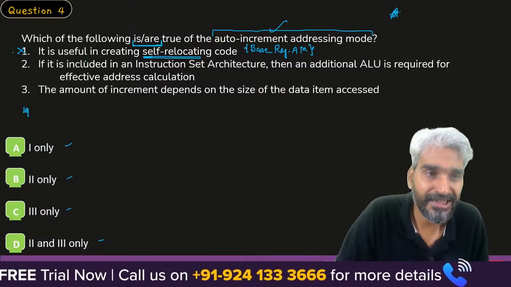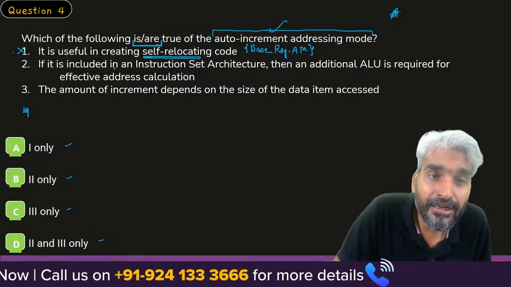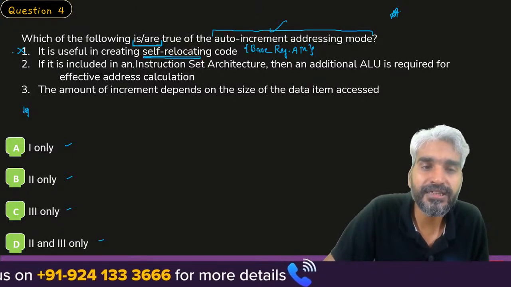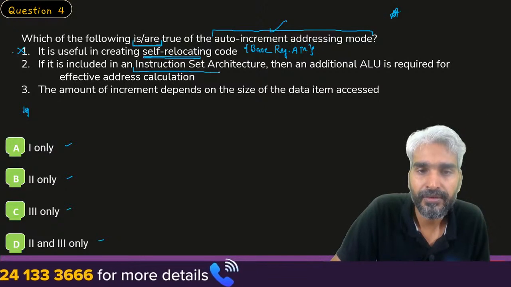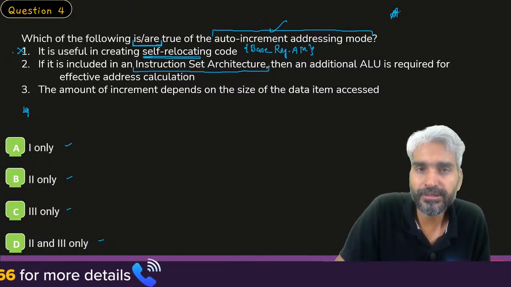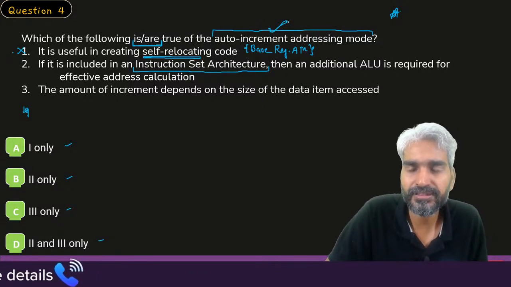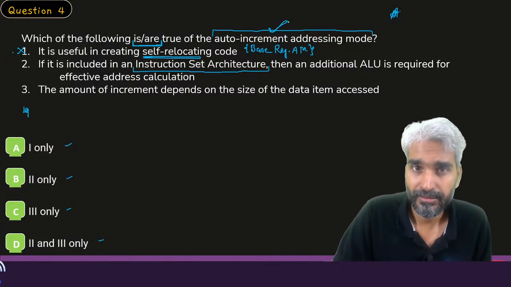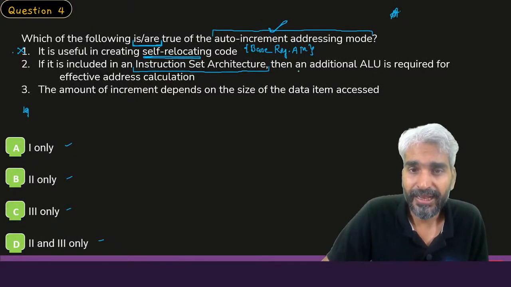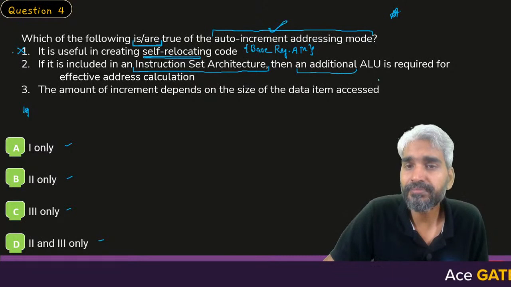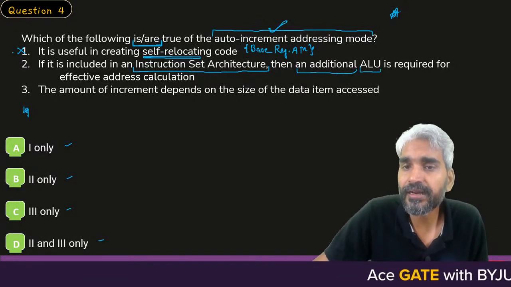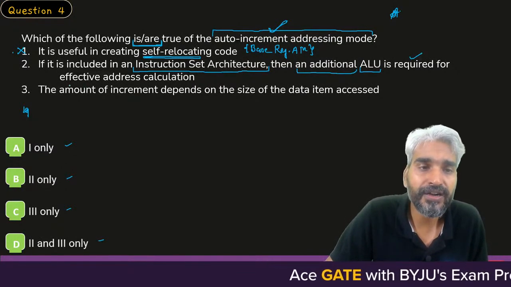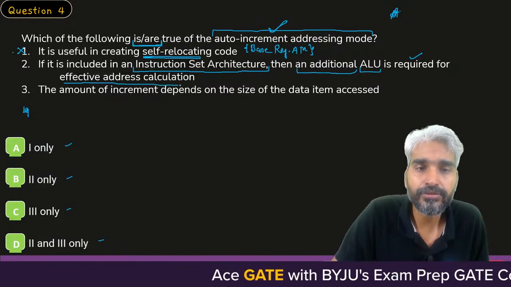What about the second statement? If it is included in an instruction set architecture, meaning if in your processor you define some type of addressing modes, then an additional arithmetic logic unit is required for the effective address calculation. So what does it do?